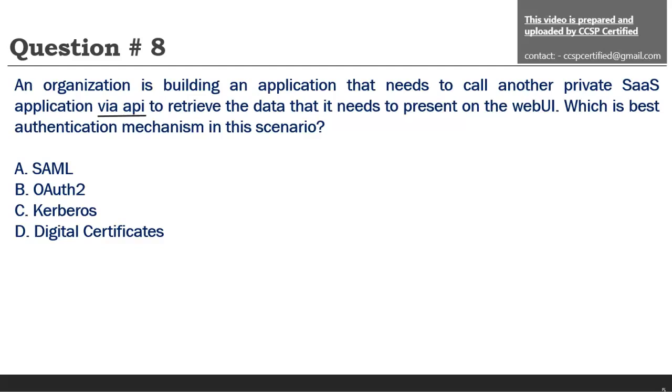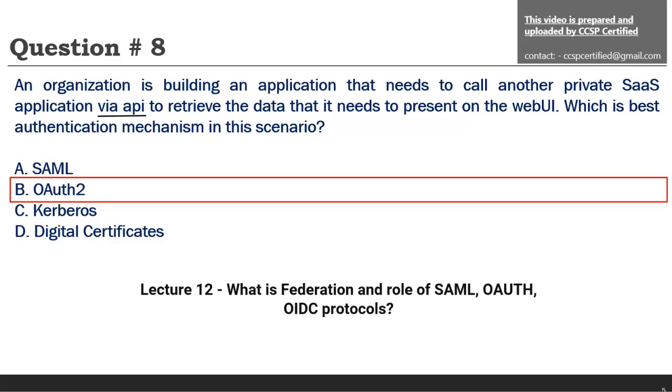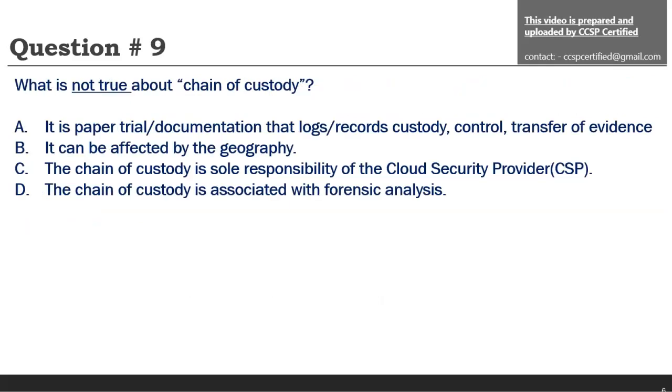What I have covered in my lecture, and I will give the reference of that lecture, is that whenever an API call needs to be protected, always go with the OAuth flow. SAML is a web-based flow, but for API protection always go with the OAuth flow. The differences between SAML, OAuth, Kerberos and digital certificates I have already covered in lecture 12. I will give the reference in the link also, and you can see lecture 12 directly from my playlist.